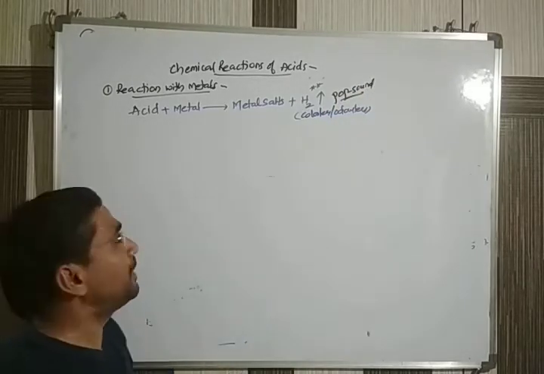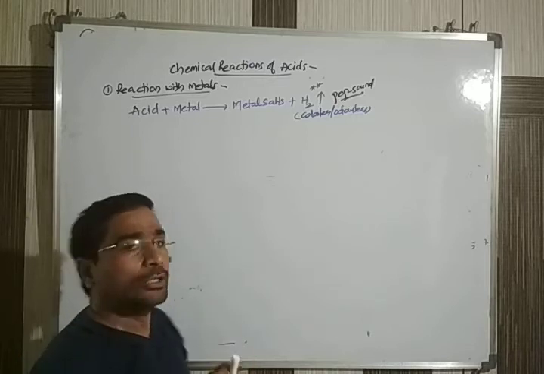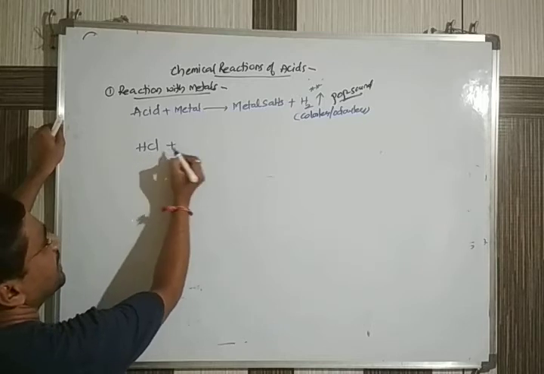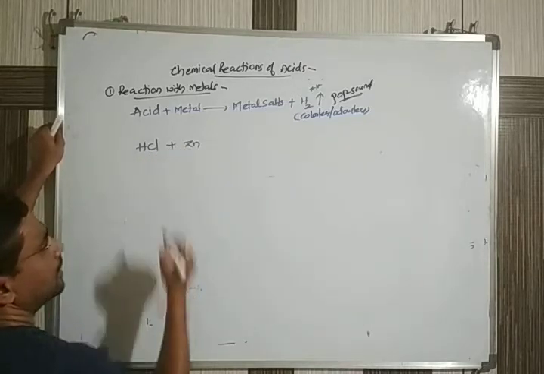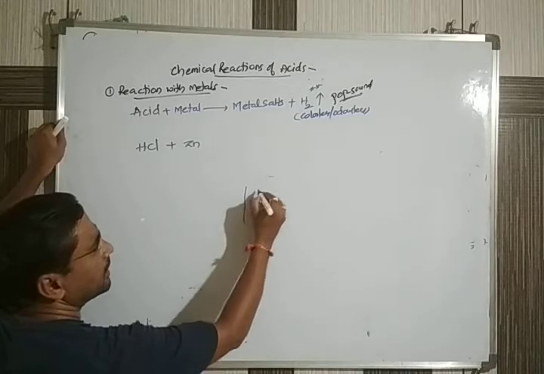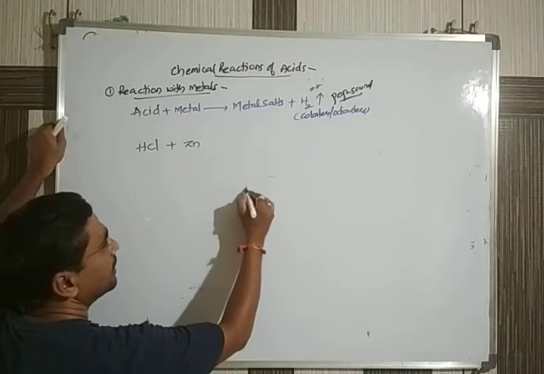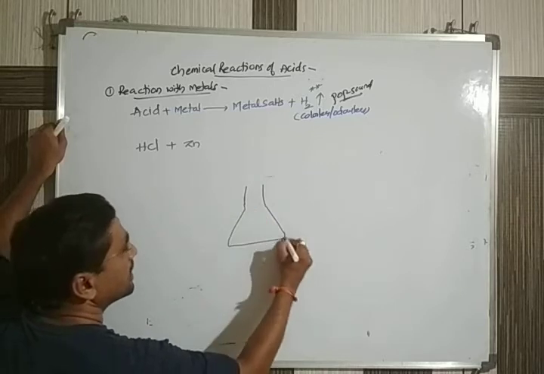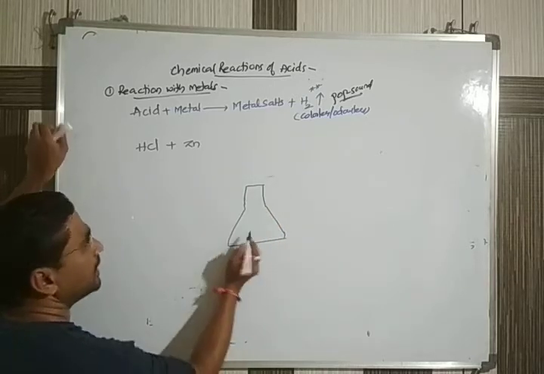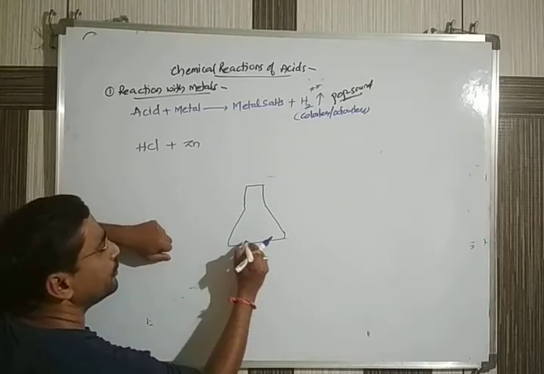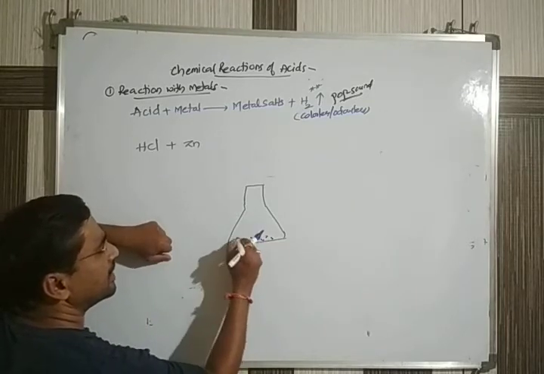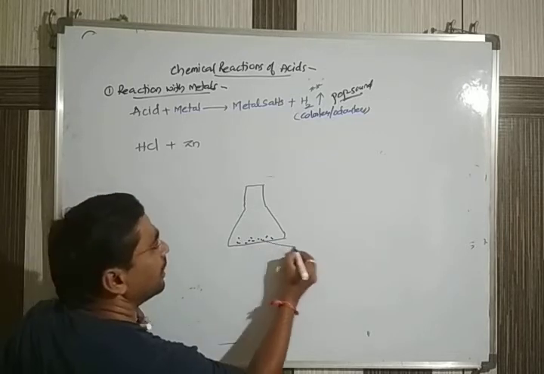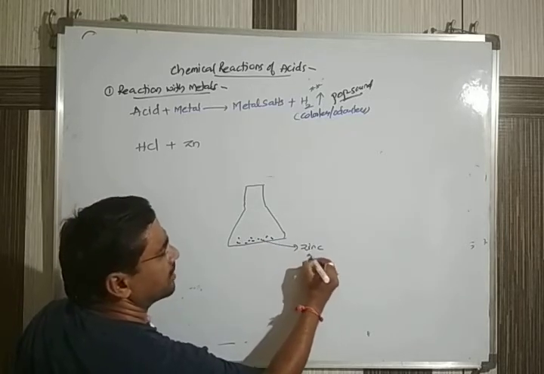I will explain this by taking one example. You have the acid, I take the acid HCl. I am taking the metal zinc. To understand this, let's take a conical flask, a clean conical flask. In that, first you place a few zinc granules. Zinc will be in a powder state, like coffee crystals. You can take the zinc granules.